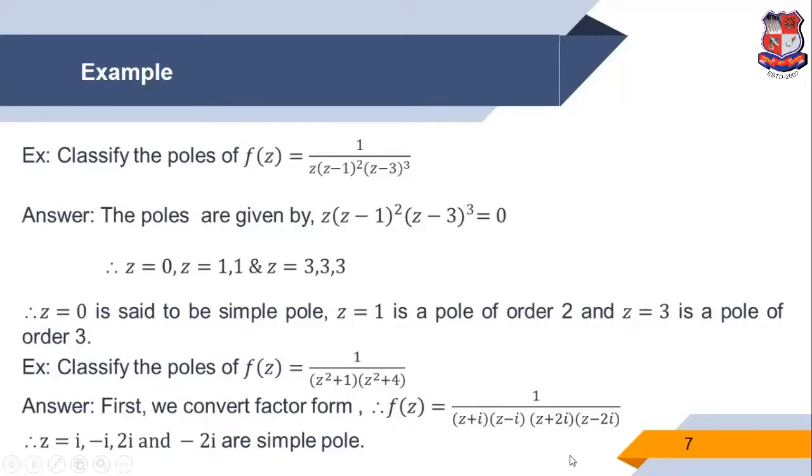So now in this function all factor powers are 1, and we take the denominator equal to 0, where the function is not analytic. So easily we can say z equal to minus i, z equal to i, z equal to minus 2i and z equal to 2i are where the function is not analytic, and all factor powers are 1. So all are simple poles.